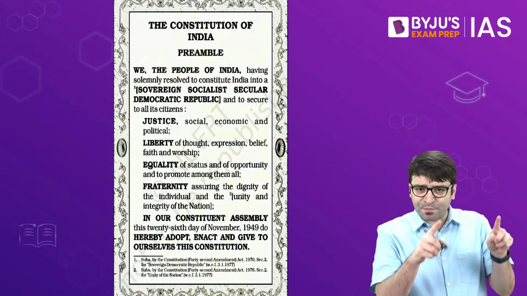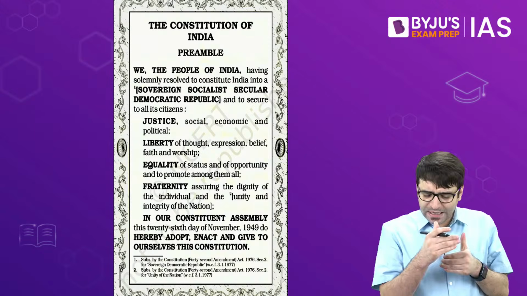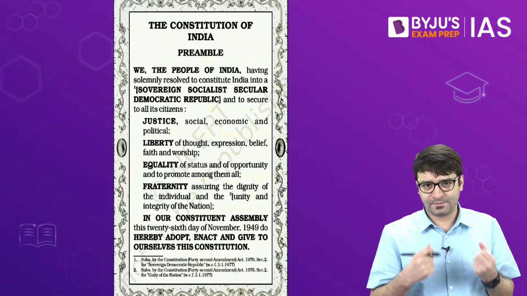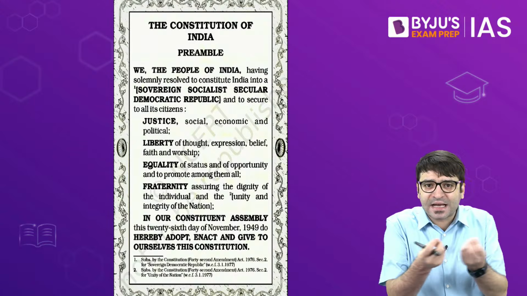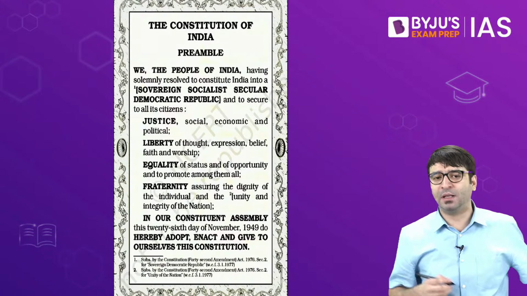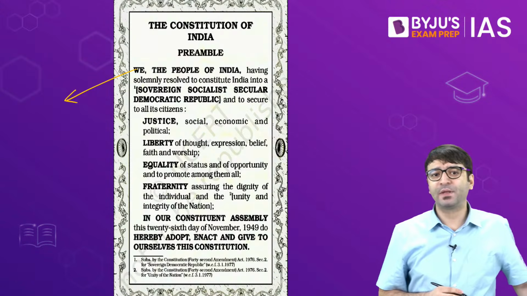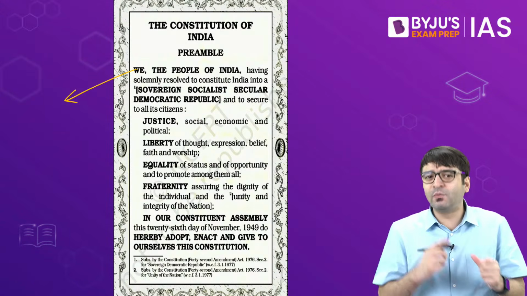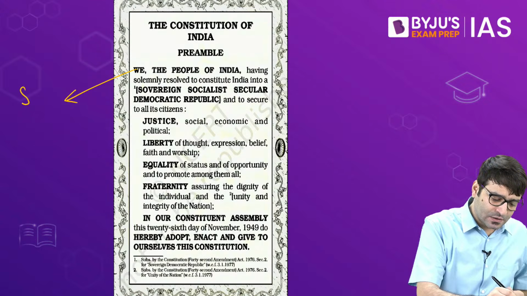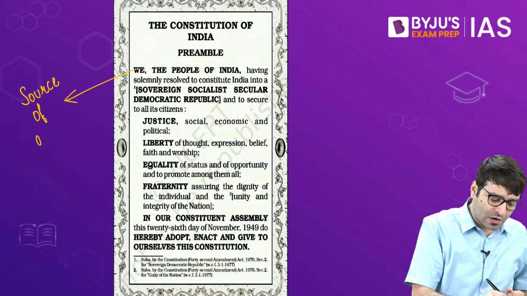And when we look at this preamble text, we can break it into 4 themes. So there are 4 themes that come out of the text of the preamble. Which are these 4 themes? Number 1, we the people. And what does it say? What does it convey? It conveys what is the source of authority